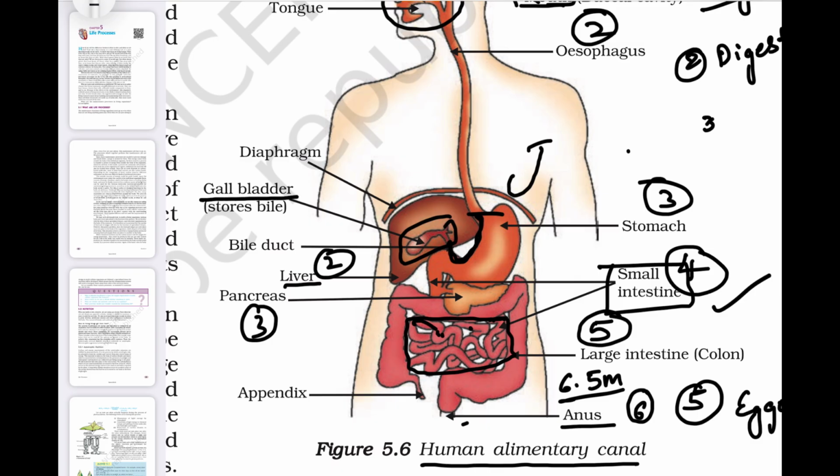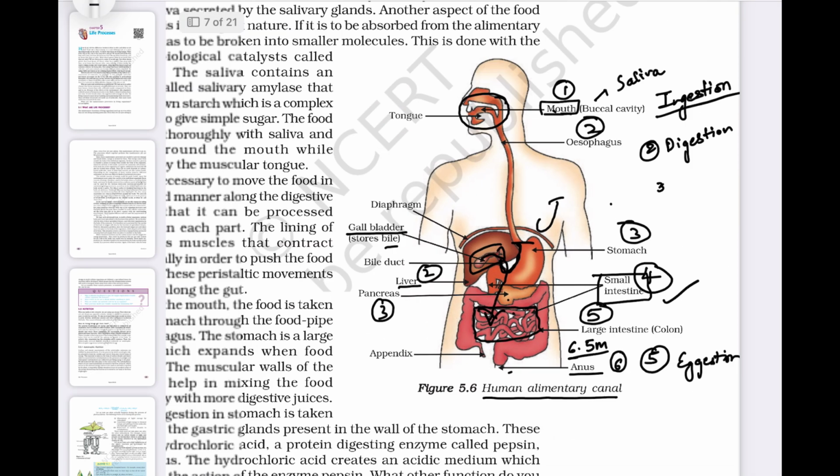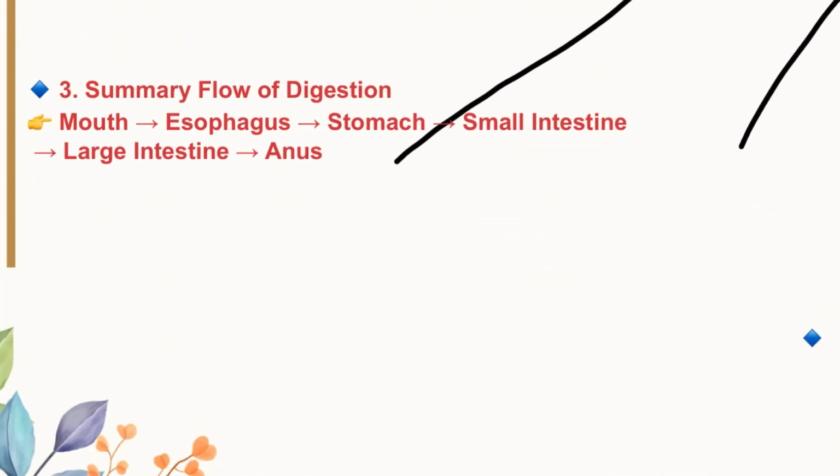This gallbladder stores bile juice, and this bile juice is transferred to the small intestine. Okay, and this is the pancreas. Pancreas secretes pancreatic juice that is also transferred to the small intestine.